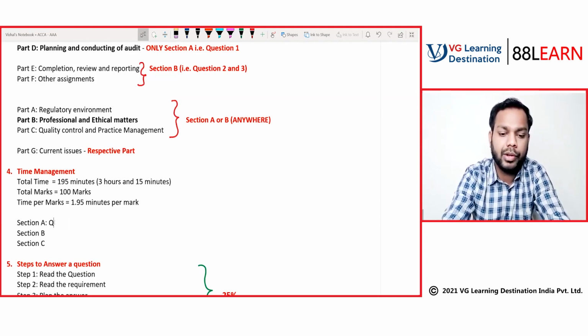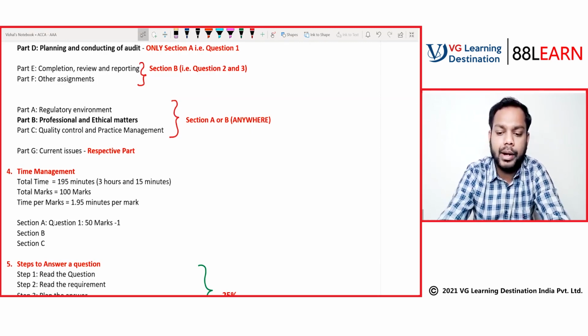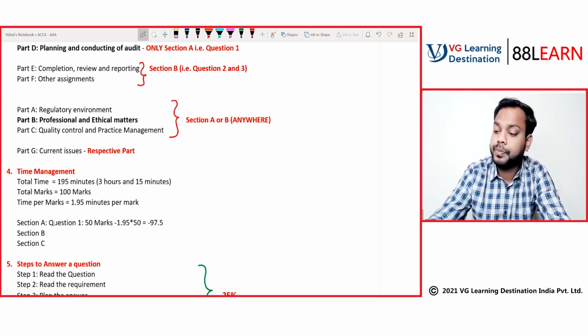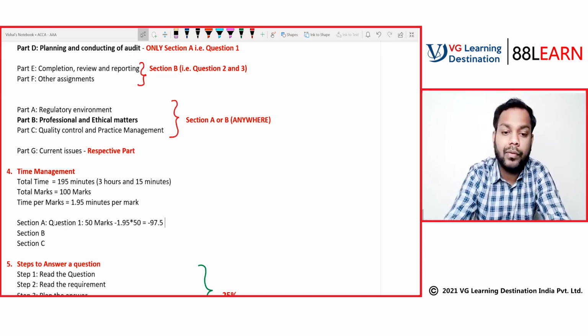Section A, question number 1, is of 50 marks. So how much time will I be willing to devote to it? 1.95 multiplied by 50 marks comes to 97.5 minutes.